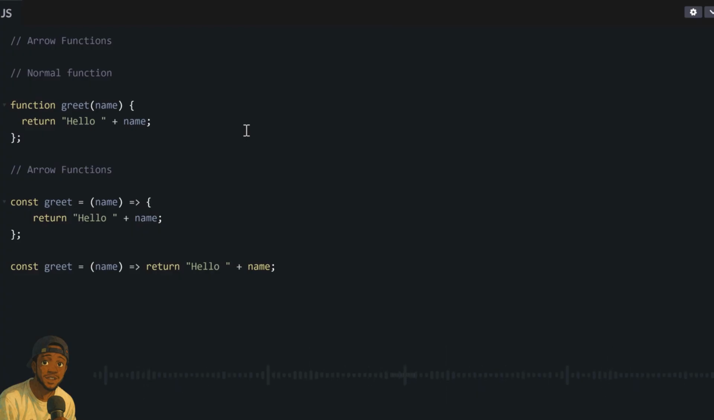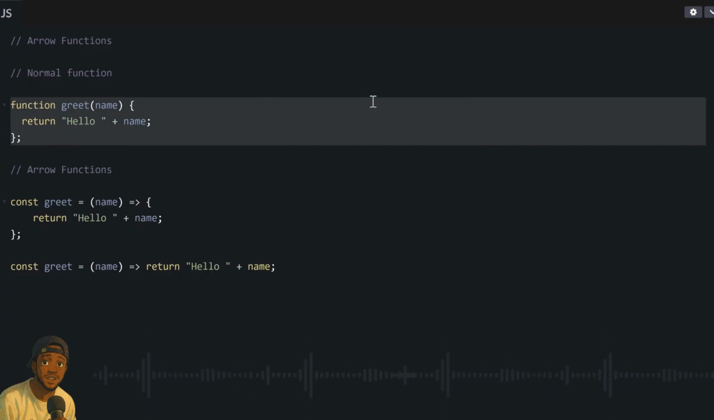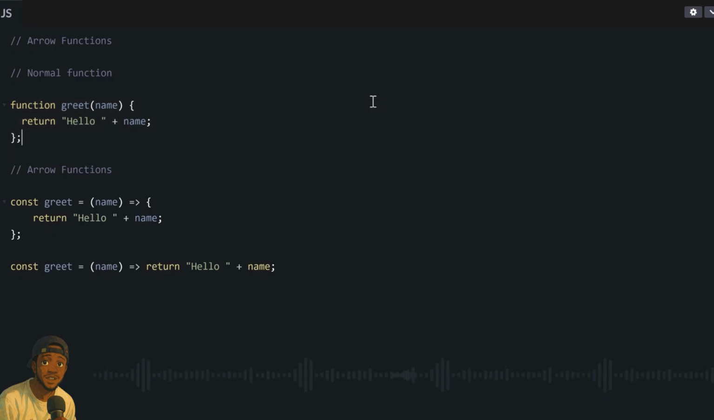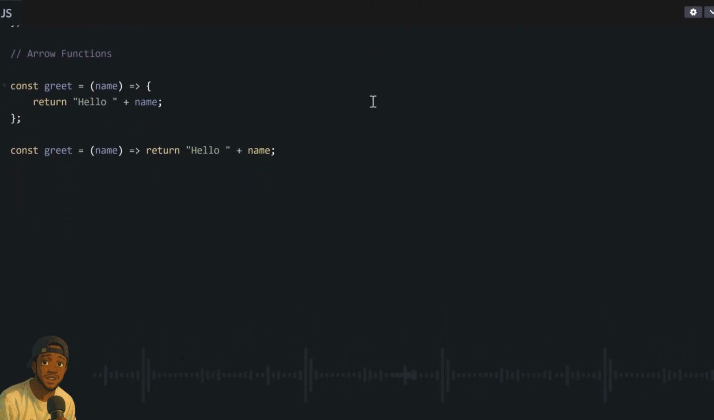For instance, let's take a look at this normal function, greet. It takes in one argument, name, and then returns this string, hello plus this variable name, whatever is inside. So now if we rewrite it as an arrow function, it will look like this. You see that this one is simpler and cleaner, but let's look at the major difference and how we write arrow functions by themselves.